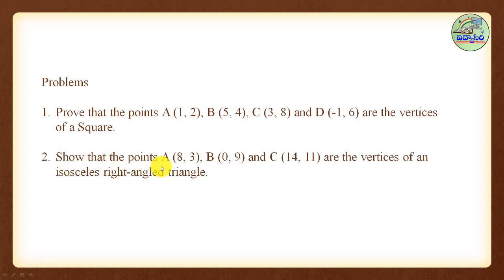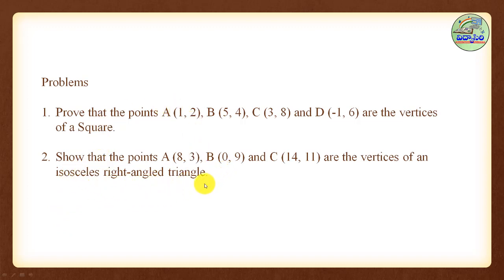Show that the points A (8, 3), B (0, 9), C (14, 11) are the vertices of an isosceles right angle triangle. First of all, we want to know what an isosceles right angle triangle is. It is one type of triangle. Right angle means one of the angles is 90 degrees and two sides are equal. In a triangle, two sides with the angle between them being 90 degrees, that is called an isosceles right angle triangle.